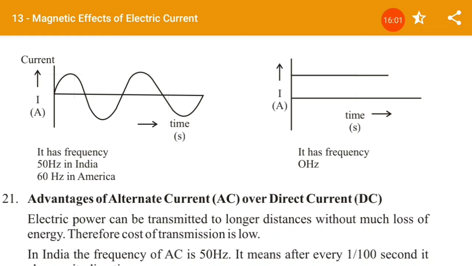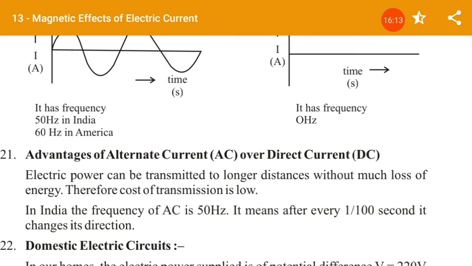Advantage of alternating current AC over direct current. It has a frequency of 50 Hertz. So here we can say that electric power can be transmitted to a longer distance without much loss of energy. Therefore the cost of transmission is low.